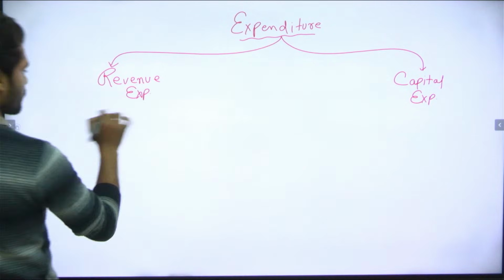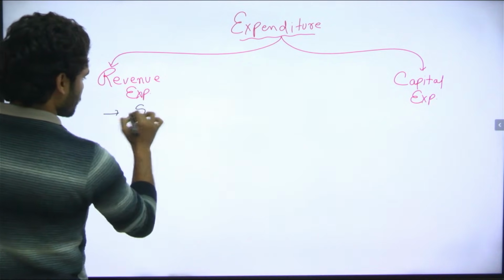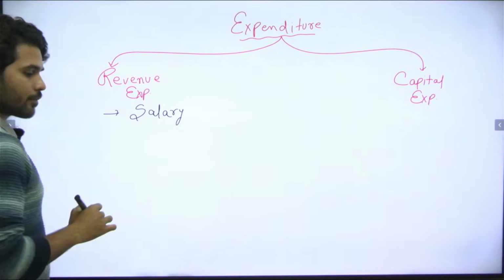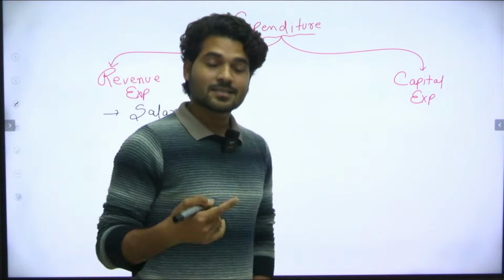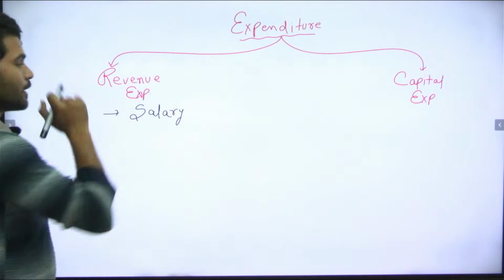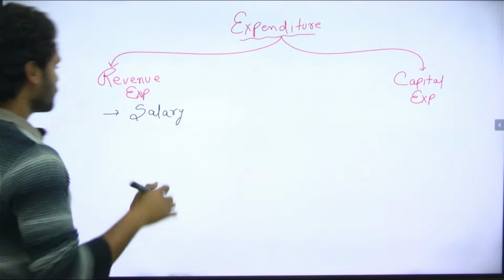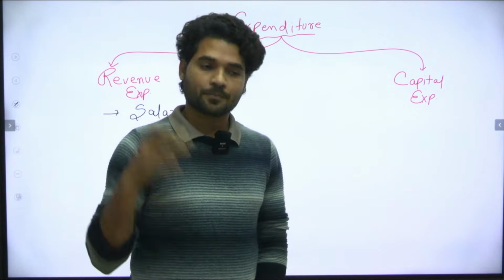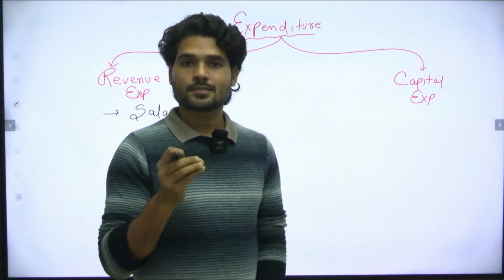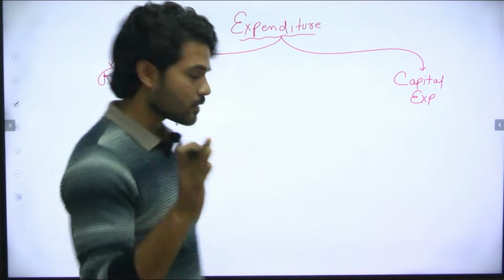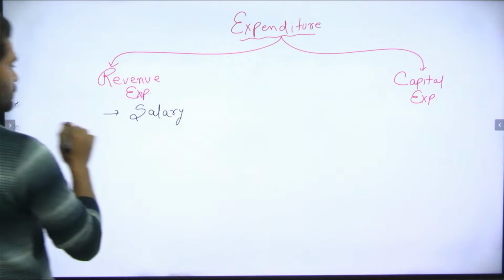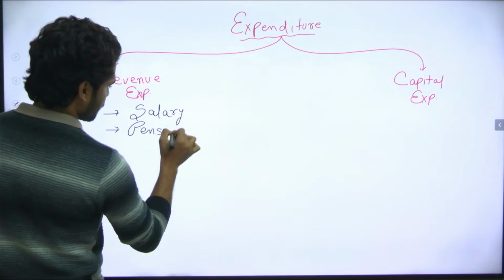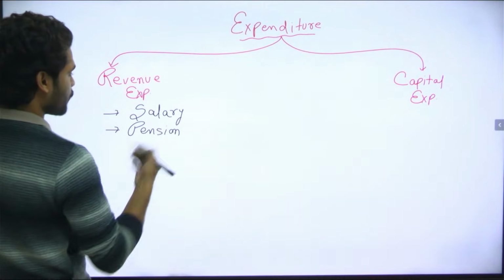So we can say that the salary that any government servant is getting comes under revenue expenditure, right? Because salary is given by the government on a monthly basis to all. Next, pension also comes under revenue expenditure.